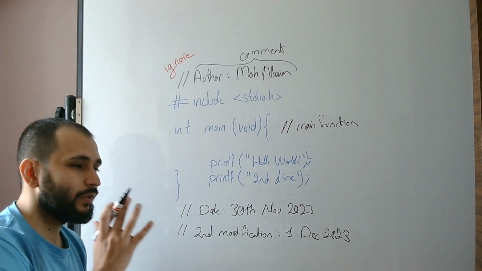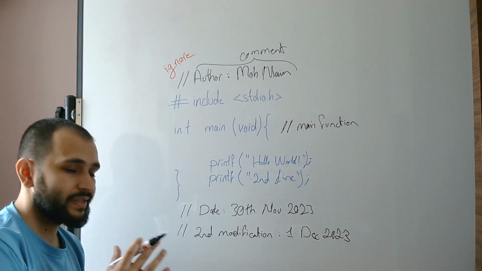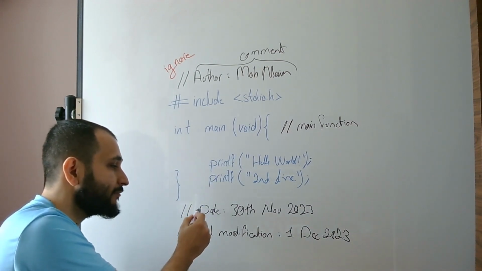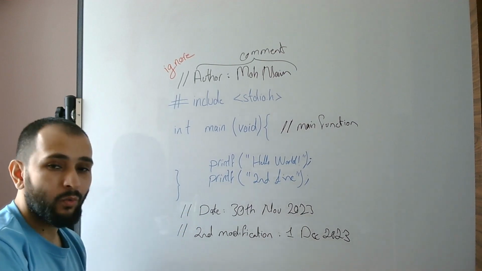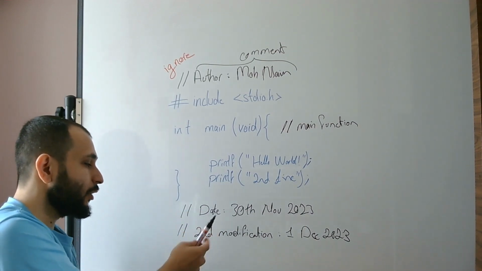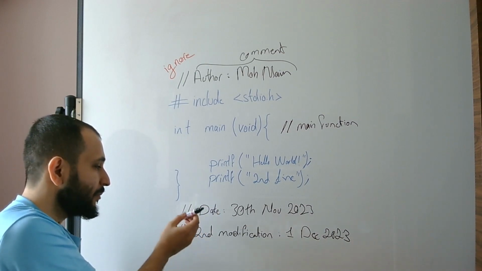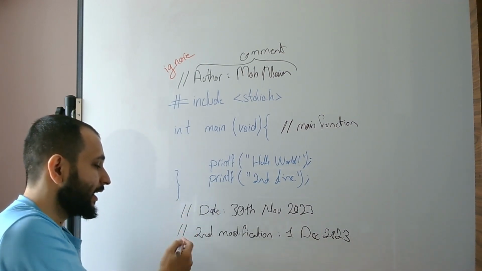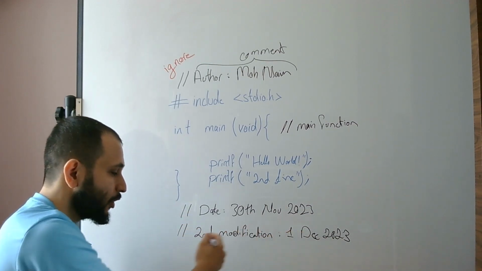So the first way that we talked about comments was to add two slashes, and then we can have one line of comment. What if we have multiple lines of comments? So in here we have two lines of comments, but we have used these two slashes again and again in these two lines of code.